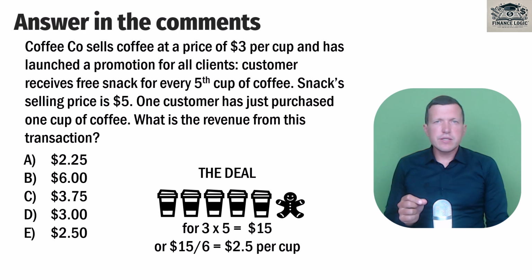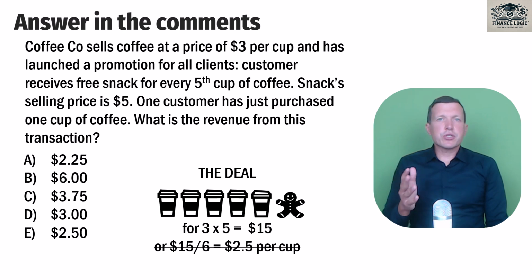$2.4 per cup. Is it strange? Can we say that we earn $2.4 per cup? Of course not, because here we don't have 6 cups. Here we have 5 identical cups of coffee and 1 snack. We cannot mix them because these products are different. And the most challenging thing here is to think how to identify how much we earn from providing our customer with coffee, and how much we earn from providing the snack. So the snack is different from the 5 cups of coffee.